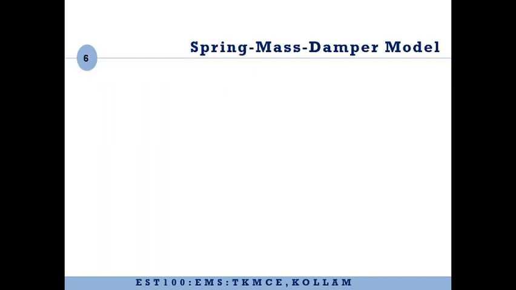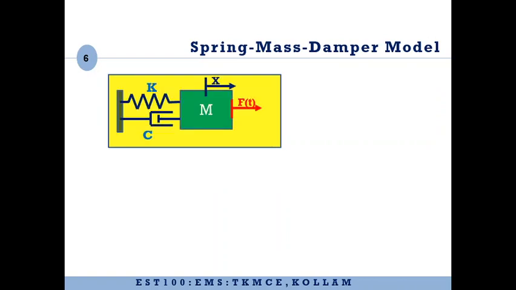So the three major components in any vibratory system are: one, stiffness or elastic component, which will try to bring it back to its original position; a damping component, which will try to dissipate the vibratory energy; and a mass component, which will be having inertial effects. So this can be represented as three distinct elements or three independent elements in a spring mass damper model.